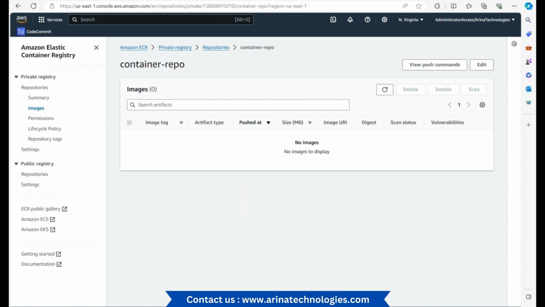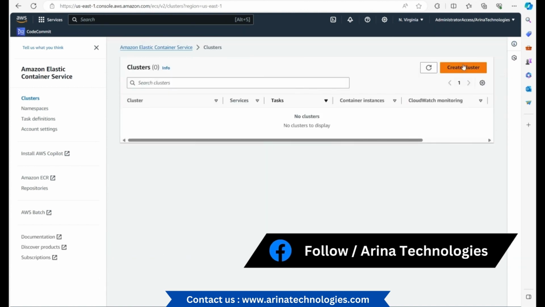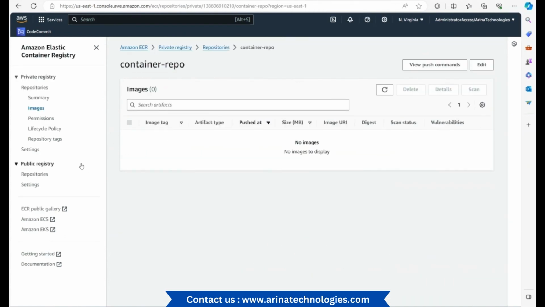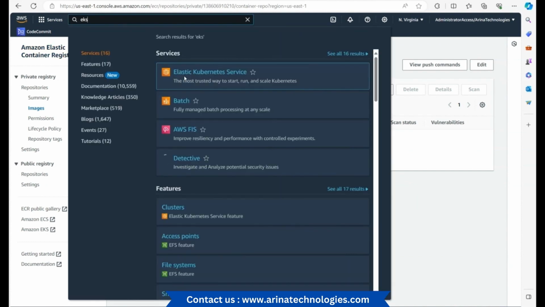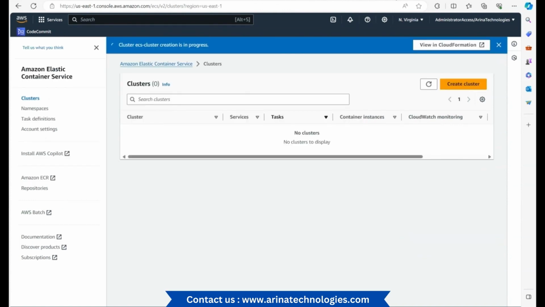Now, let me come back to ECS. This is where I was seeing that, please try again for ECS, if I have to redo this. Now, moving to Kubernetes, I'll just go here. If I search for EKS, I will be seeing this in the drop down, and I can click on it.